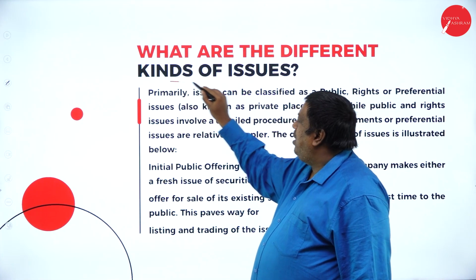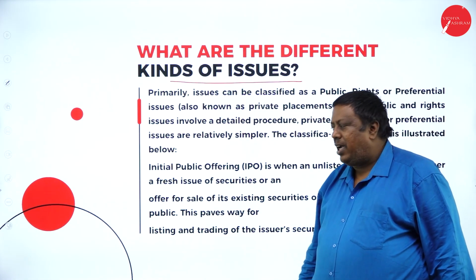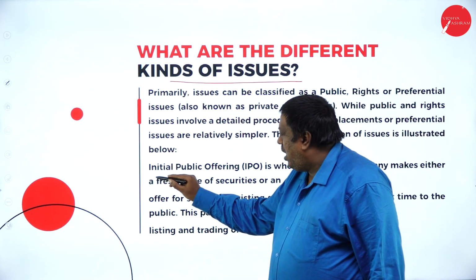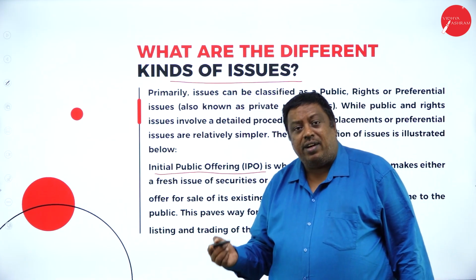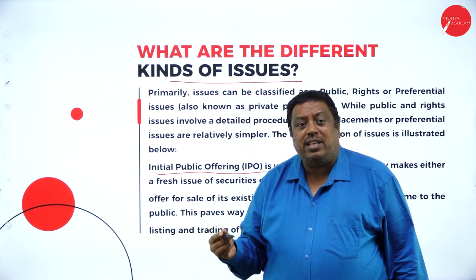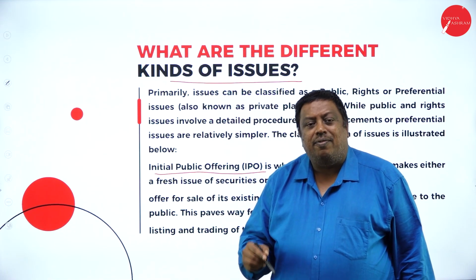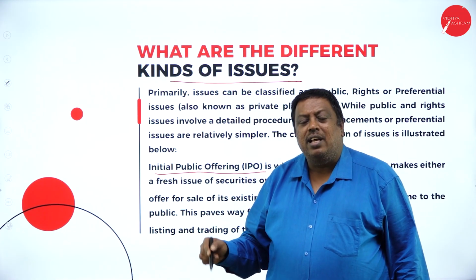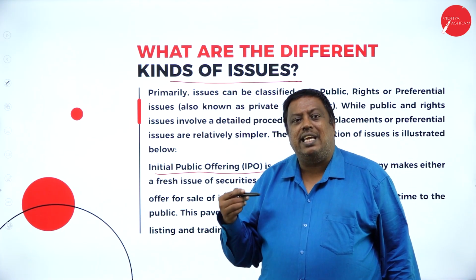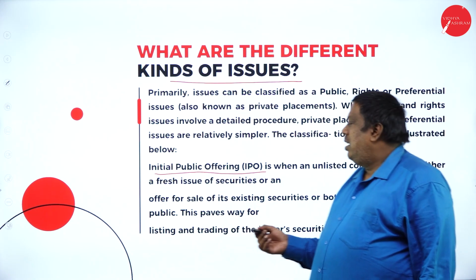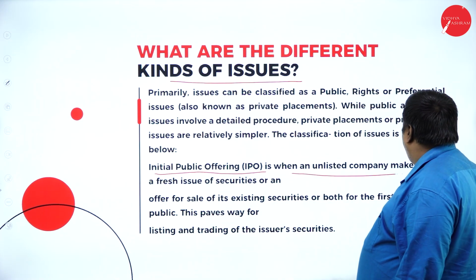So how many different types of issues are there in the market? There is the initial public offering. The first offering is nothing but the shares can be issued to the public. First, they have to issue the shares to the public. The public can accept the issues. If they want, they can invest in the company's criteria, whatever they have here.